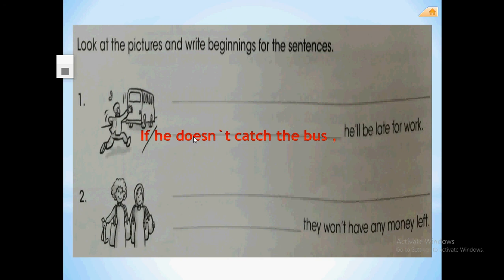Good, guys, very good. If they buy lots of things, if they buy many things, they won't have any money left. That's fine, guys. Now you can write, complete the sentences, please.